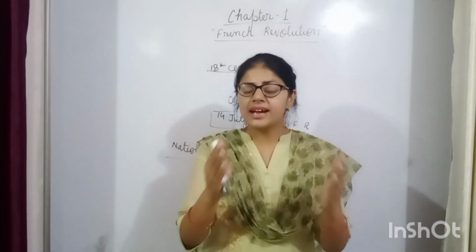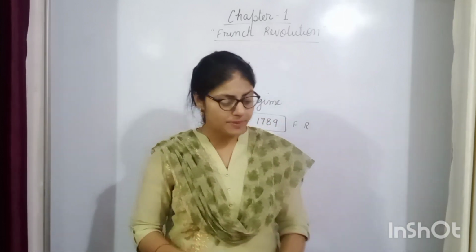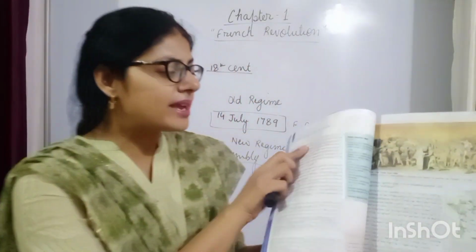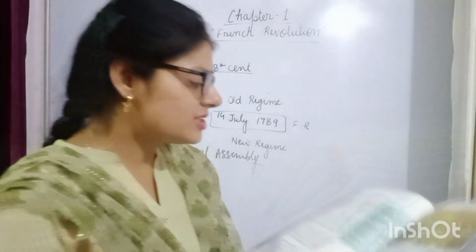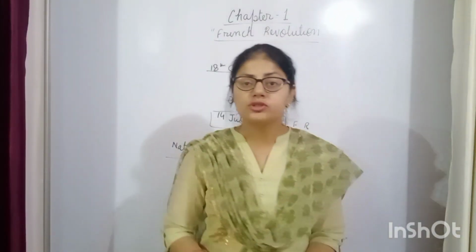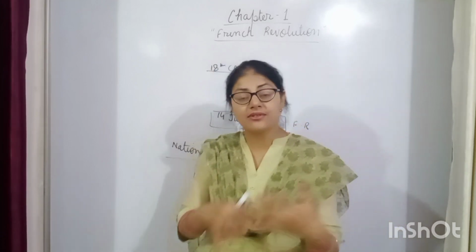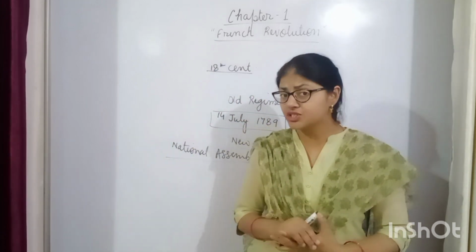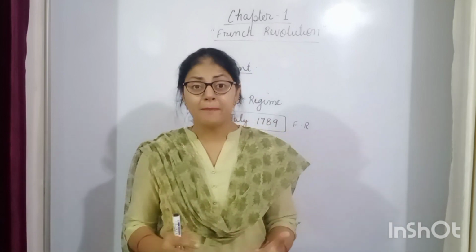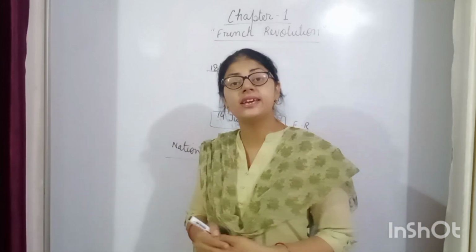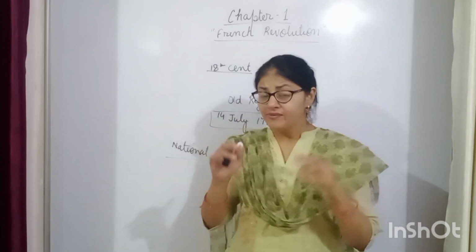We had also done some part of topic number 2. See students, this is topic 2, the outbreak of the revolution. In this you had seen why the revolution took place. There was the economic crisis, there was the increase in the population of France, but the food resources were limited. Because of that, there was the food crisis, which was said to be the subsistence crisis.